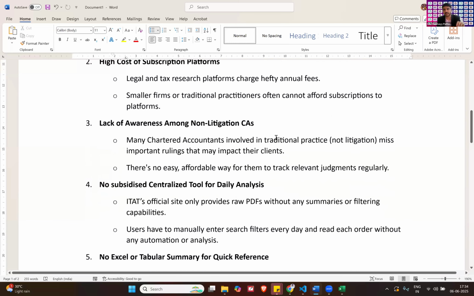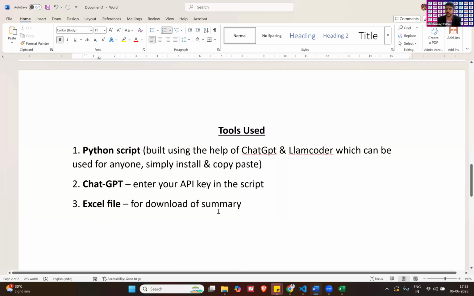Any chartered accountant who has this Python script and the paid version of ChatGPT can use this on their local system. This is not a published thing. So they can use this for RERA, and for income tax it is ready-made with me. They can copy paste this within their system and start using it only after entering their income. With this, sir, I summarize and I thank you for this opportunity.